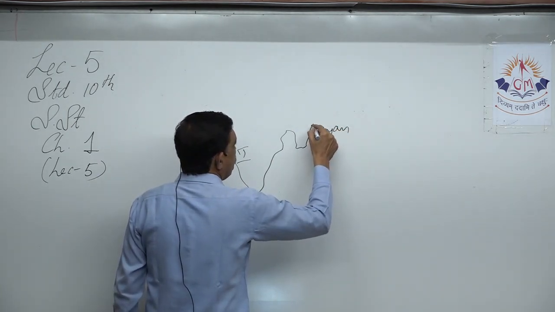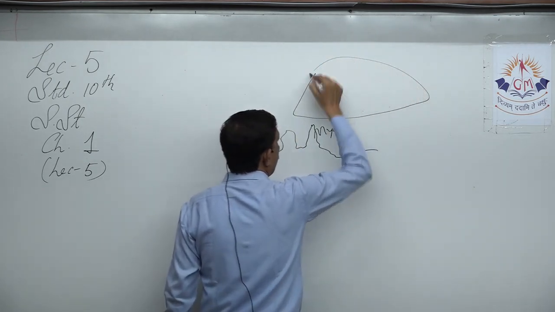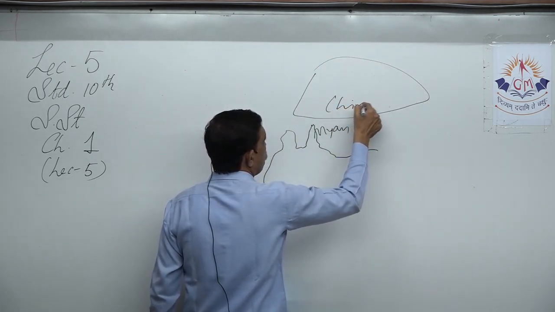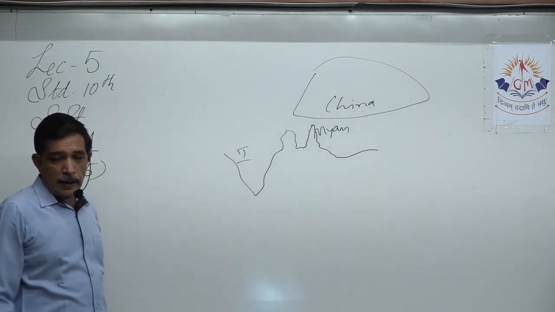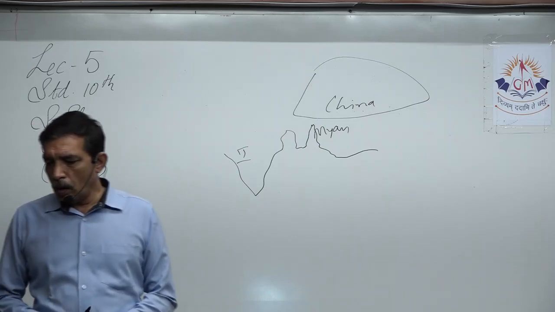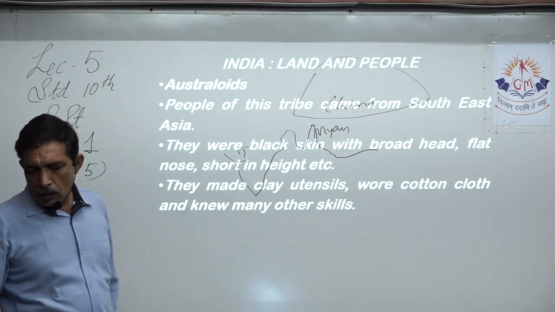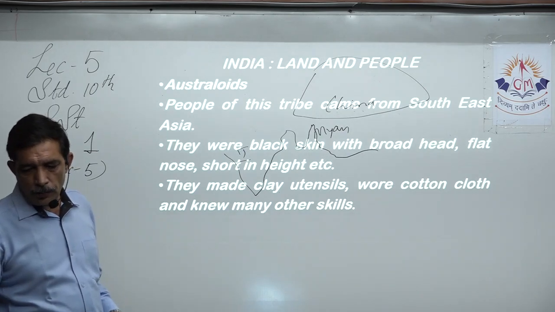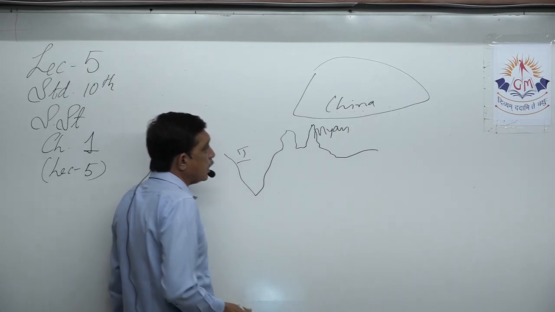Myanmar, and then we have the rest of the country. Here is China, whole of it. Now, they came from Southeast Asia. The Australoid people came from Southeast Asia.